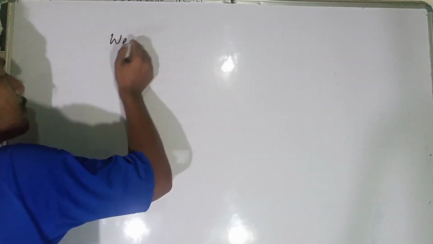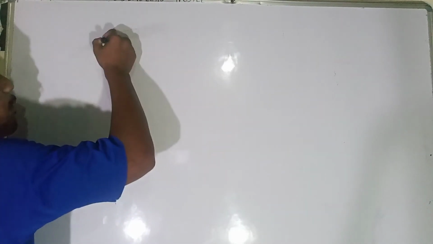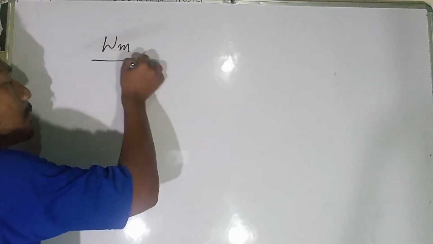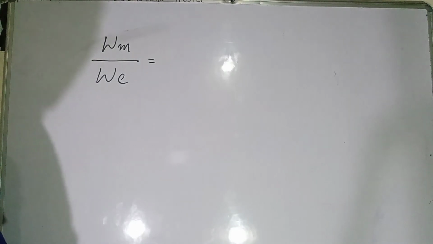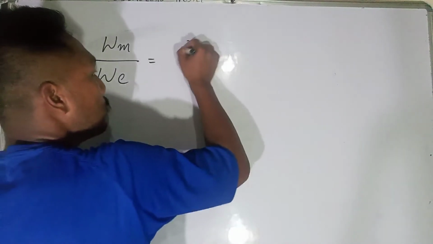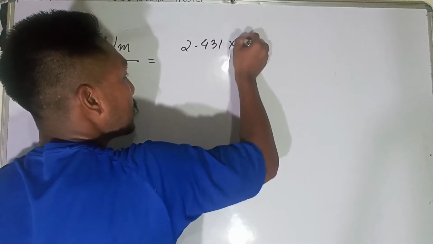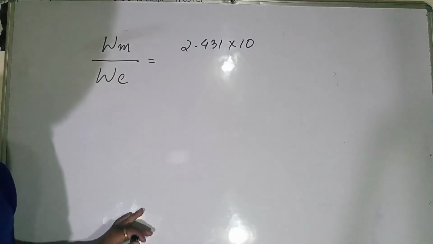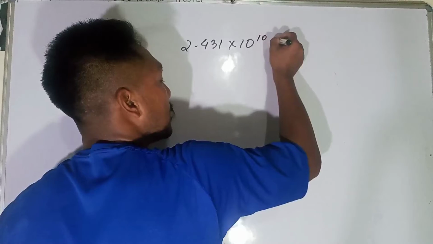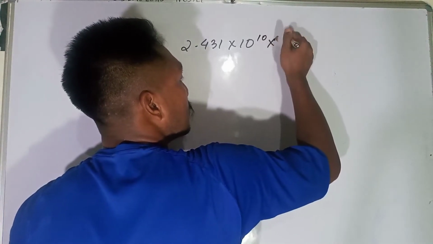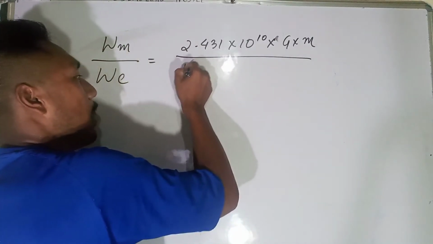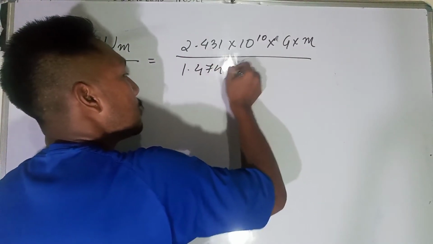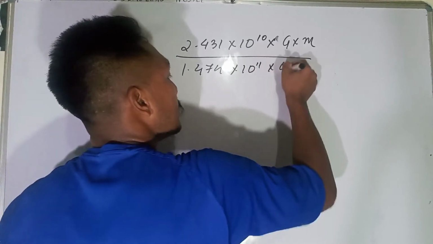Now let's find the ratio of the weight of the object on the moon divided by the weight of the object on the earth. The weight on the moon is nearly 2.431 into 10 to the power 10 into G into M, divided by 1.474 into 10 to the power 11 G into M.